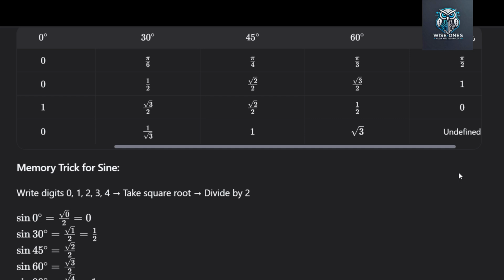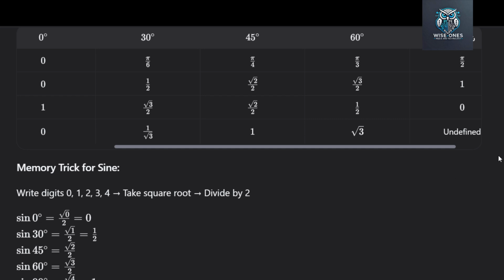Now let us look at tangent theta. Tangent is sine divided by cosine. For 0 degrees, 0 divided by 1 is 0. For 30 degrees, 1/2 divided by root 3 over 2. The halves cancel, so 1 over root 3. For 45 degrees, root 2 over 2 divided by root 2 over 2. They are the same, so it is 1. For 60 degrees, root 3 over 2 divided by 1/2. The halves cancel, so root 3. For 90 degrees, 1 divided by 0. This is undefined. You cannot divide by 0.